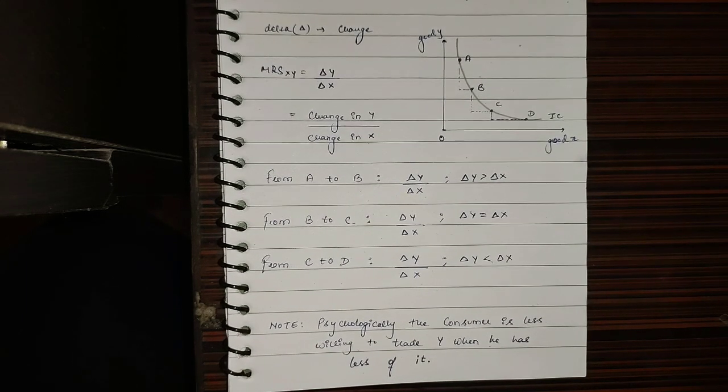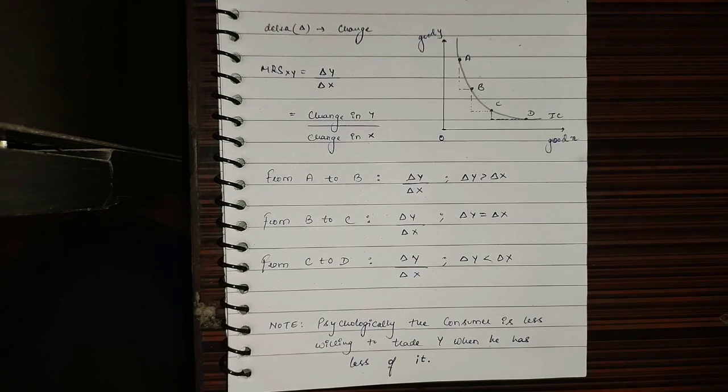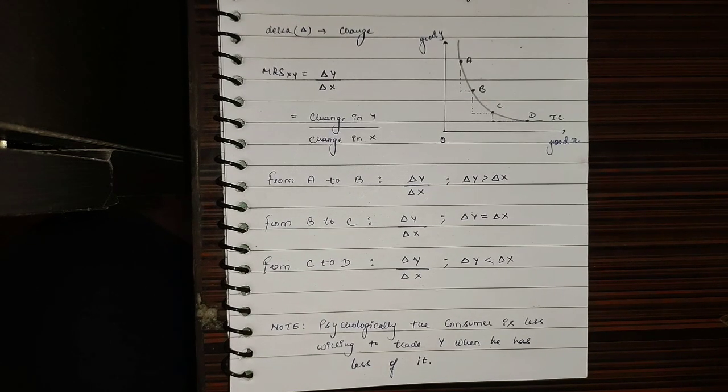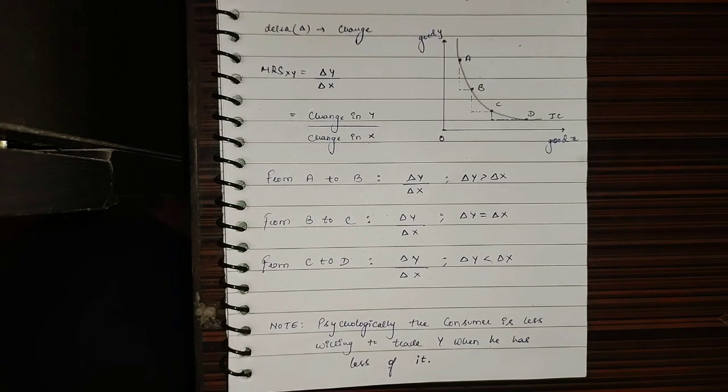So the point to note is that psychologically the consumer is less willing to trade Y when he has less of it, and this is obvious as well. If I am given an offer that I can have more of X, but I have to give up Y, and I already have less of Y, then I would make sure that I get a large quantity of X so that it can make up for the lost satisfaction or lost utility when I give away my already small quantity of Y.